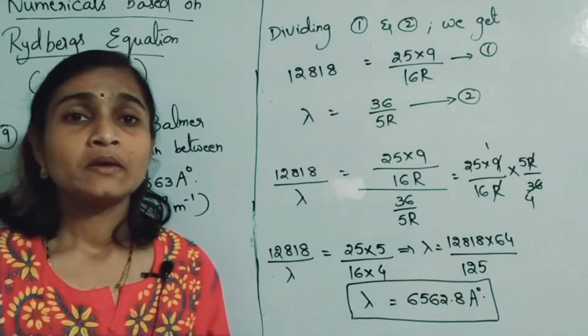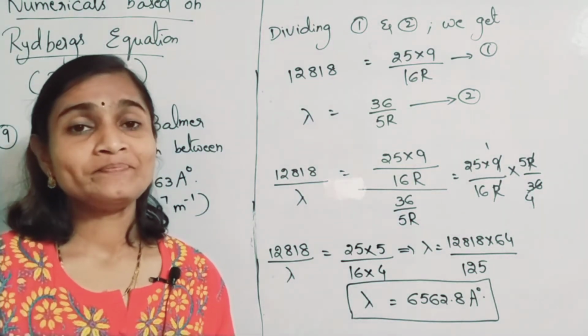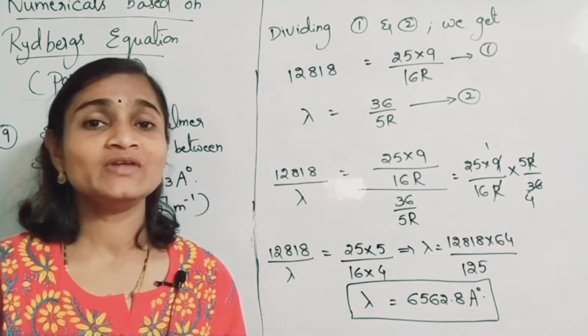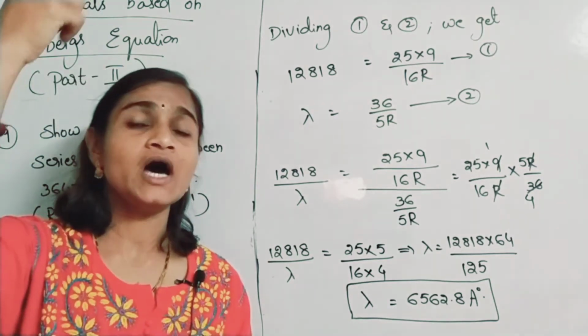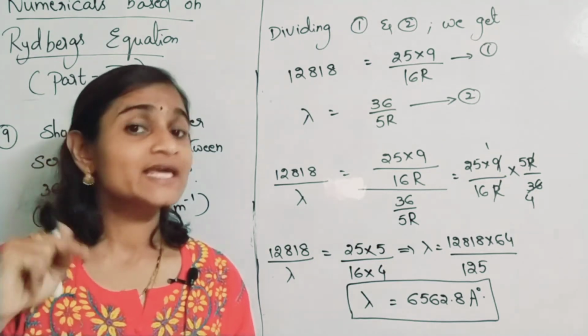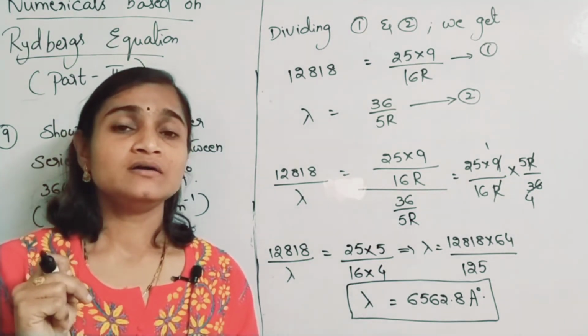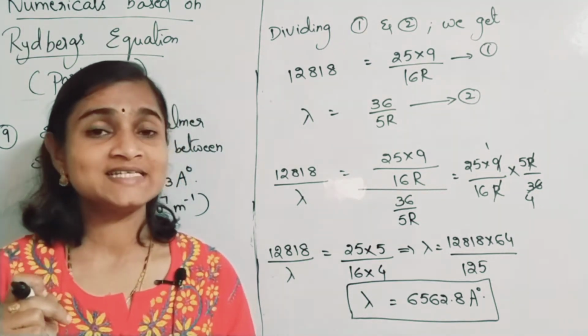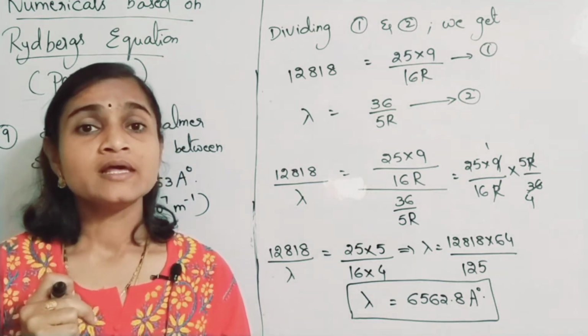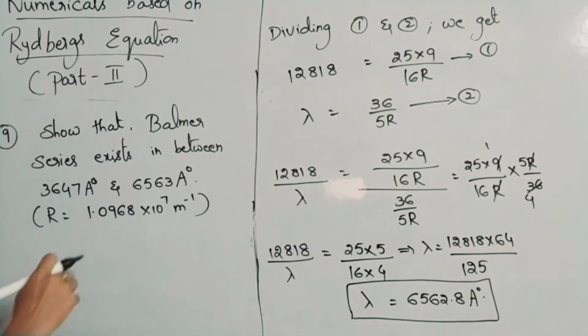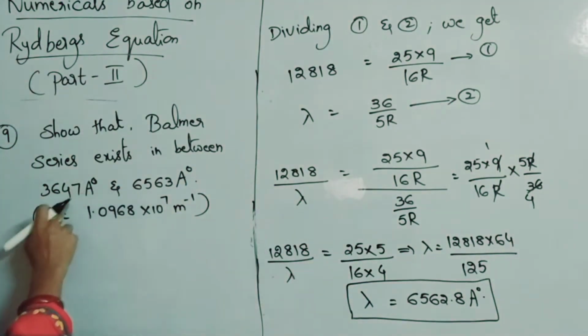Balmer series. Okay, now what is Balmer series? Yes, N1 value will be 2. If electron transition takes place from any of the higher orbit to second orbit, then that series of lines is called as what? Balmer series. So how can you say that these two are existing in between these two wavelengths?